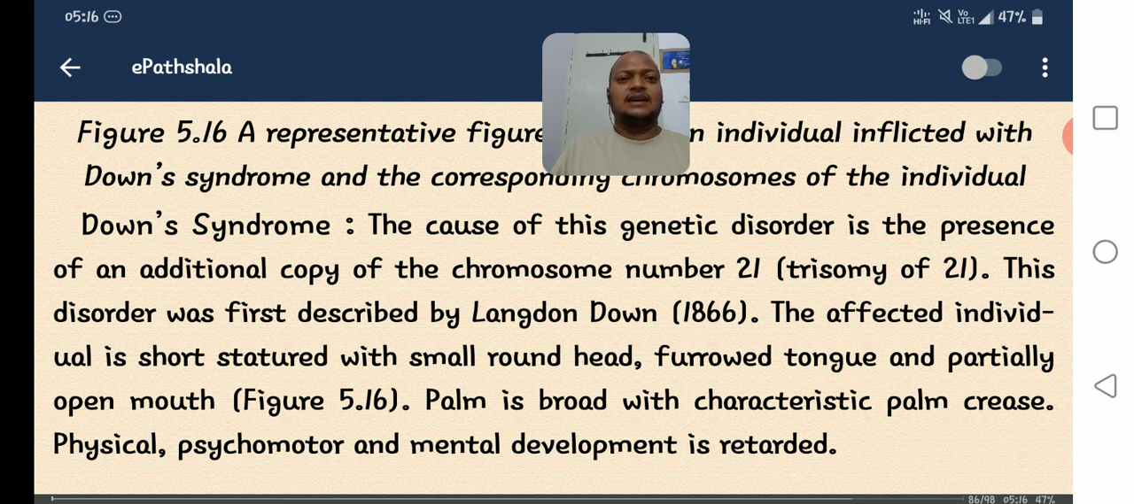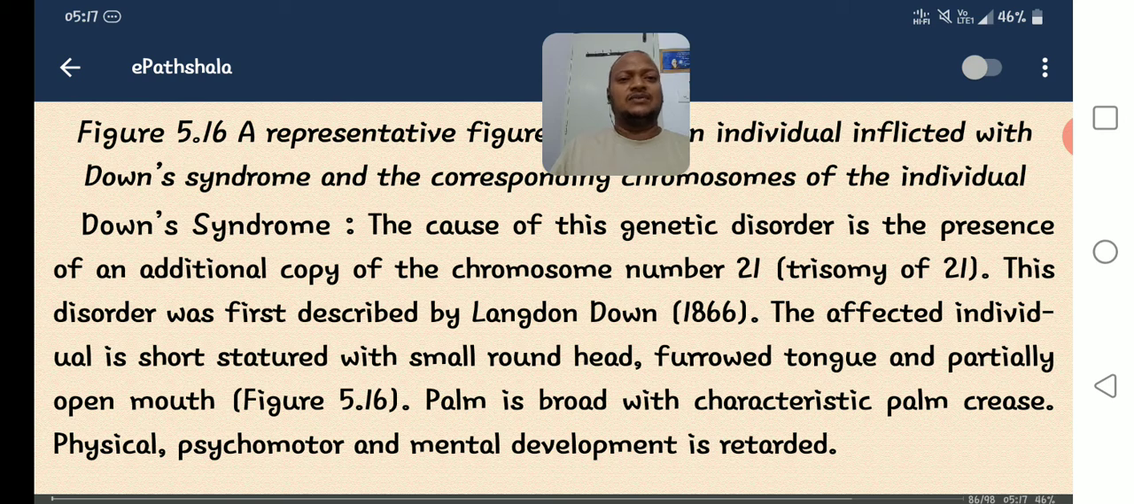So let us start with Down's syndrome. The cause of this genetic disorder is the presence of an additional copy of chromosome number 21, that is, trisomy of the 21st chromosome. So what is the reason for Down's syndrome? An extra chromosome is added to the 21st chromosome, right? That is called trisomy, 2n plus 1. That is the reason for Down's syndrome.